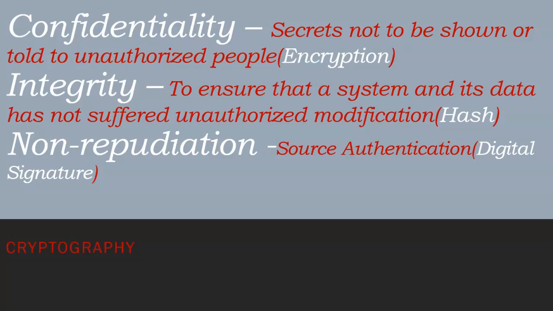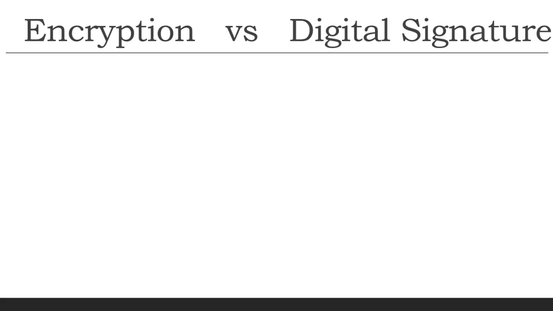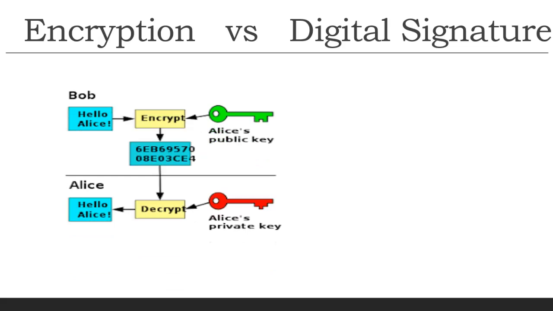Non-repudiation is source authentication. The source cannot deny that I have done that action, I have initiated that email, I have sent this message. Source authenticity happens with non-repudiation, and digital signature helps with this. A digital signature is similar to the signature we do on our checkbooks. So confidentiality and non-repudiation have a slight, minor difference, and that's very important to understand for this exam.